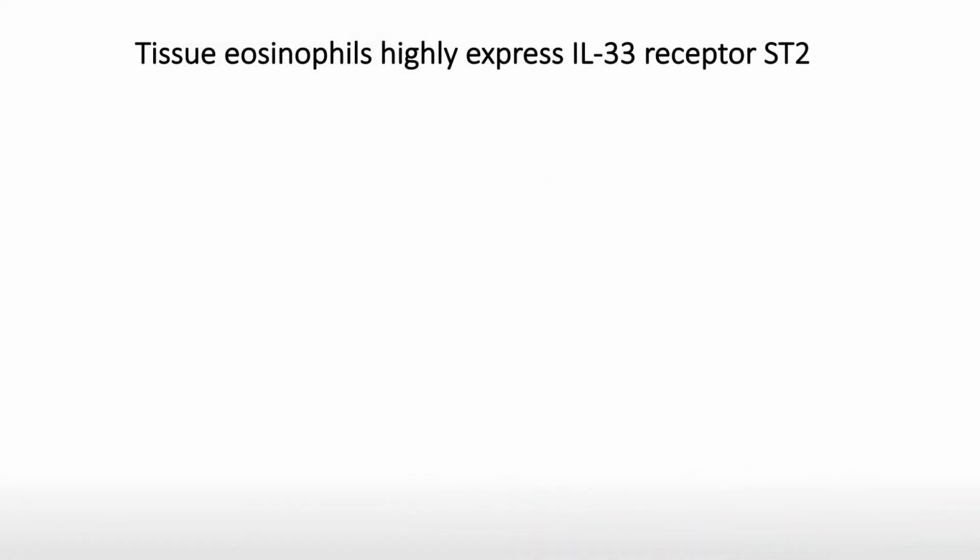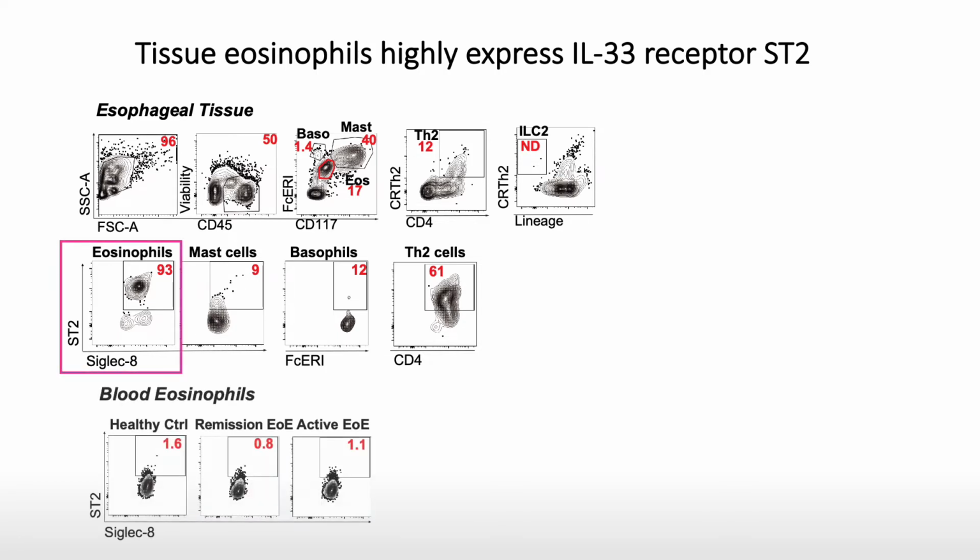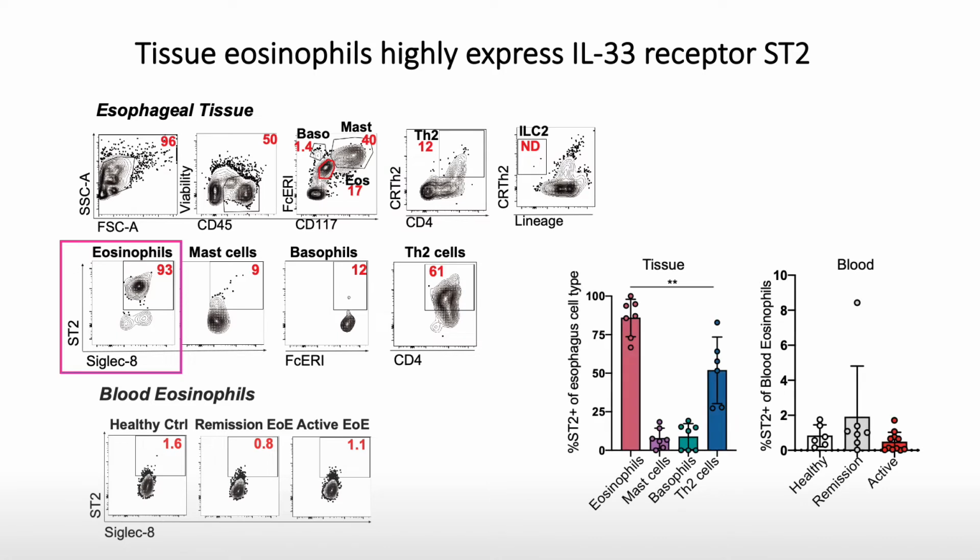To test this, we examined esophageal biopsies from patients with EoE and looked for immune cells shown here. We found esophageal eosinophils specifically have the highest expression of ST2 compared to other immune cells in the tissue, as well as compared to blood eosinophils.